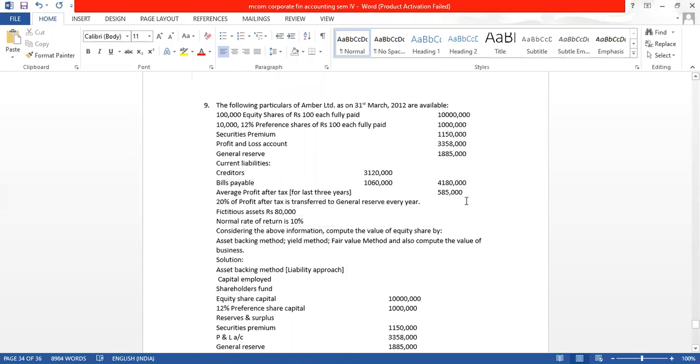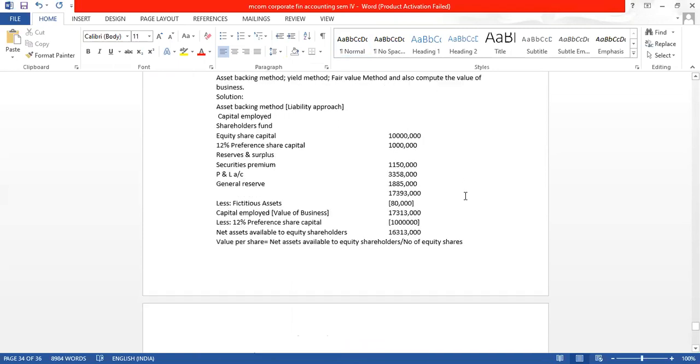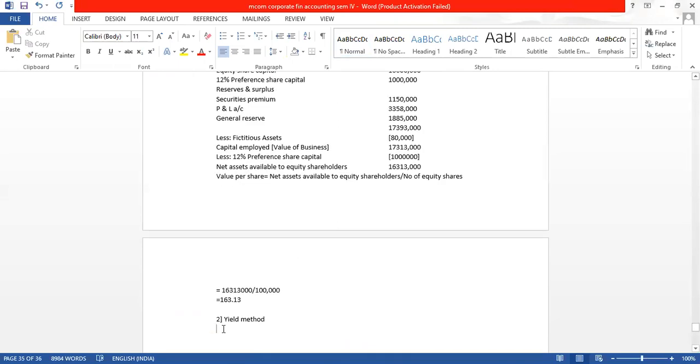Average profit after tax for the last 3 years, 5,85,000. So the average profit after tax is equal to 5,85,000.